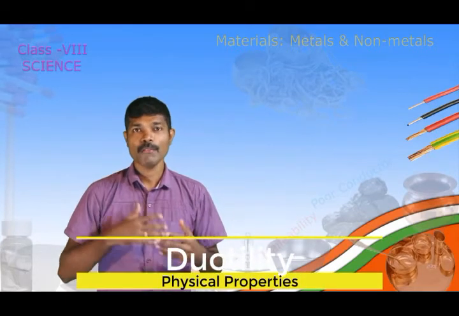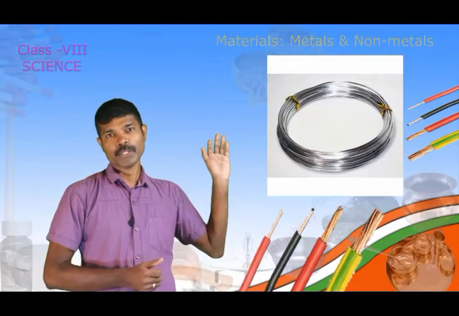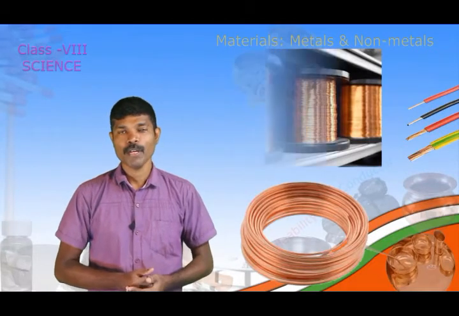Now we will move on to the next property which will help us to differentiate between metals and non-metals, that is ductility. Children, you are familiar with the wires which are there in the electrical poles and the electrical appliances in your home. All these wires are made of metals. So metals can be drawn into fine wires. This property is known as ductility. So ductility is a property of metal by which a metal can be drawn into thin wires. So you can look at the screen which shows the property of ductility.